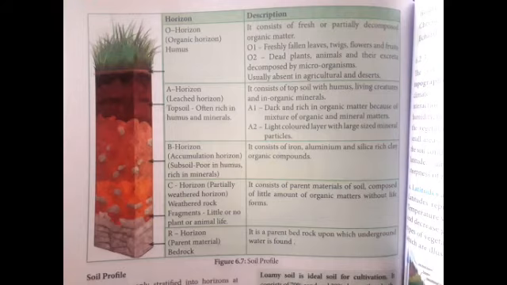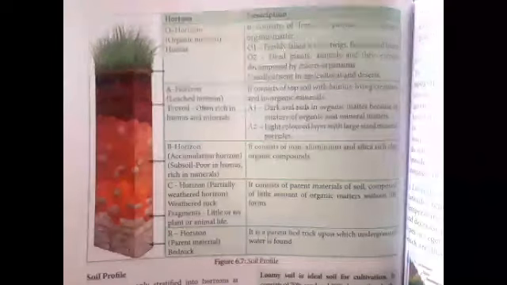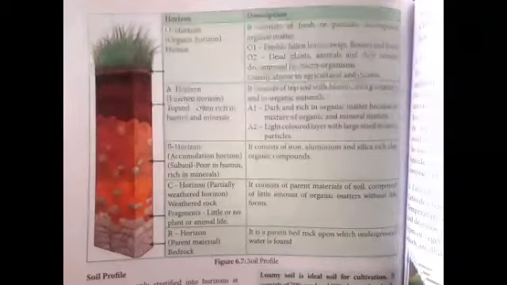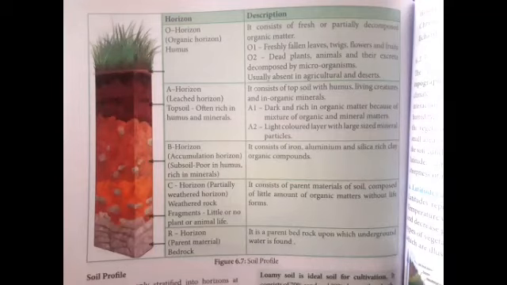The second horizon is the A horizon. What is the A horizon? It is the topsoil, often rich in minerals and humus. What is humus? It is formed by the decomposition, the humification process. It is the topmost soil with humus, living creatures, and inorganic material like minerals, phosphate, and silica. It is further classified into A1 and A2.